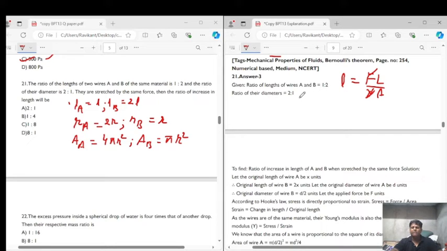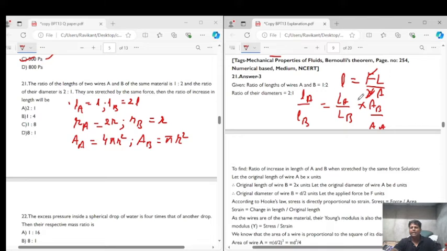So from here we can say that small LA upon small LB equals capital LA upon capital LB into AB upon AA.